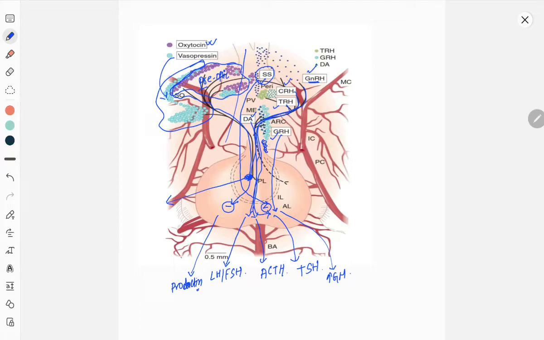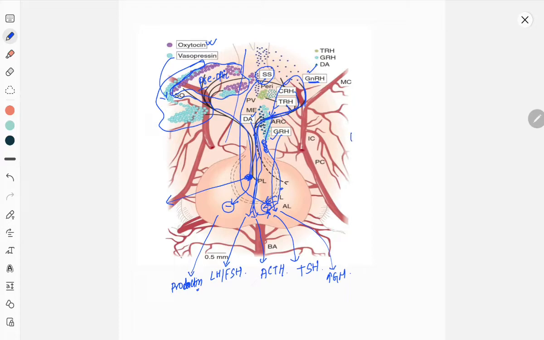There is venous circulation. Arteries will give blood supply to the hypothalamus. There is venous return from the hypothalamus. This venous blood will go to the pituitary gland. As it contains most of the hormones from the hypothalamus, they will mostly stimulate or inhibit the anterior pituitary by venous circulation from the hypothalamus.